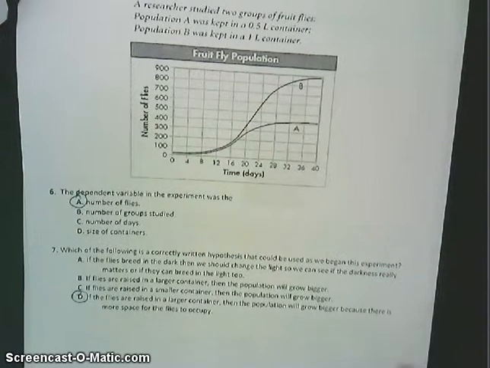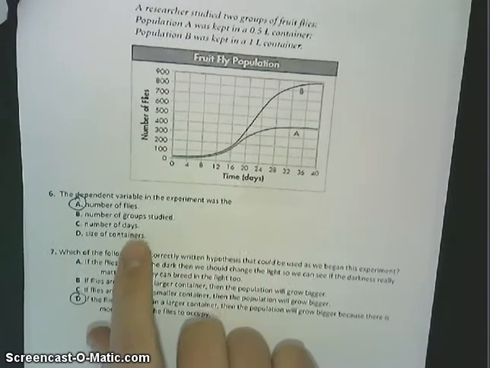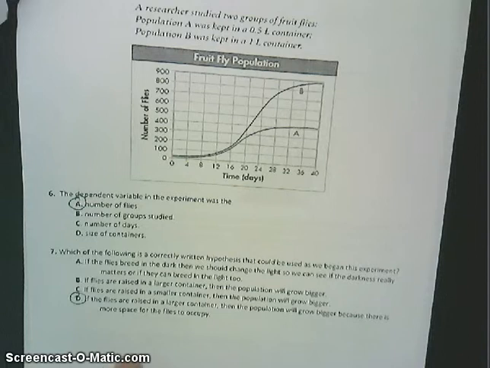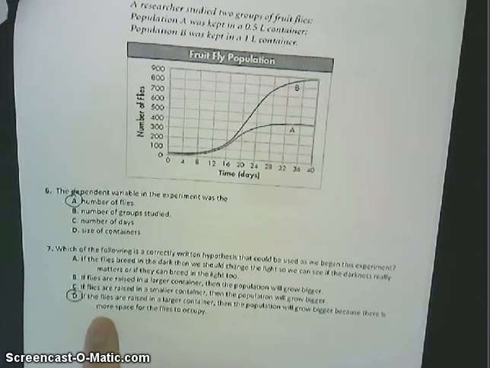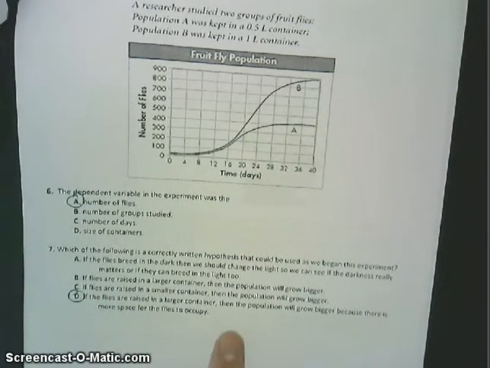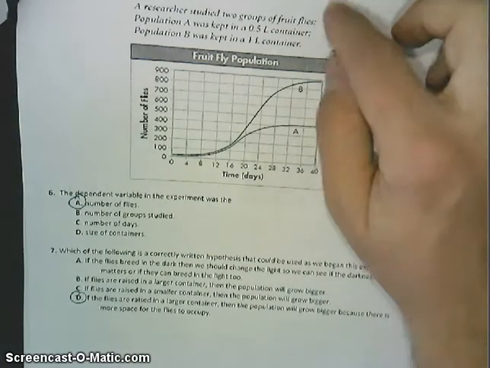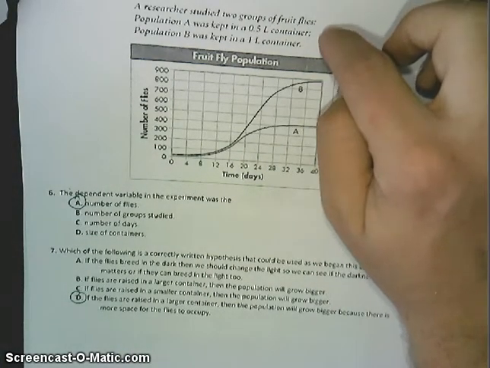Fruit fly population, question number 6. The dependent variable, the thing that was measured, the number of flies. Which of the following is a hypothesis correctly written? This should be if, then, because. So they got to start with the word if, which all of these do. If the flies are raised in a larger container, then the population will grow bigger because there's more space for them to occupy. You needed to read up here to see that it's groups of flies in different sized containers.